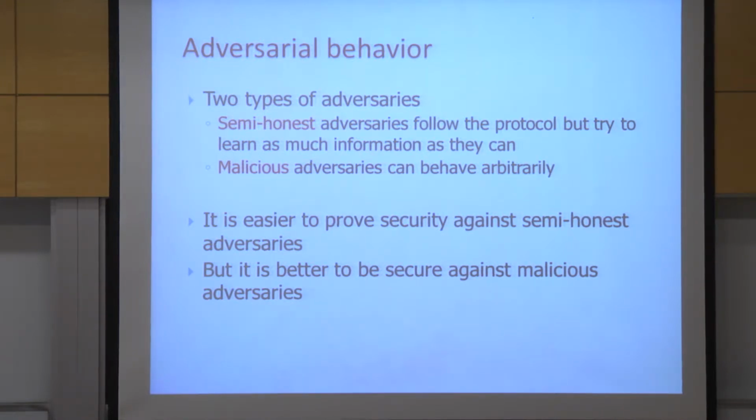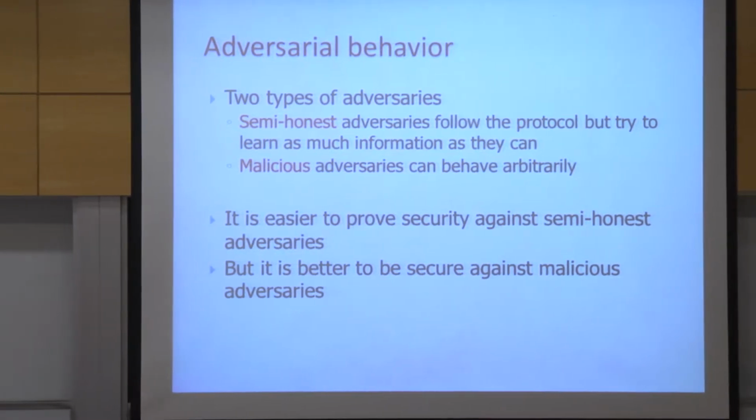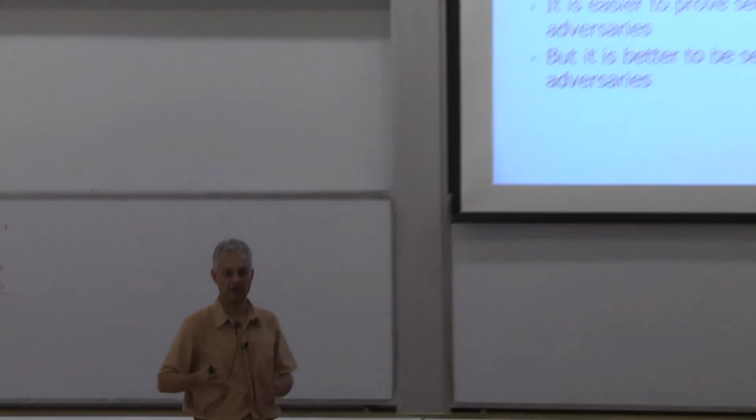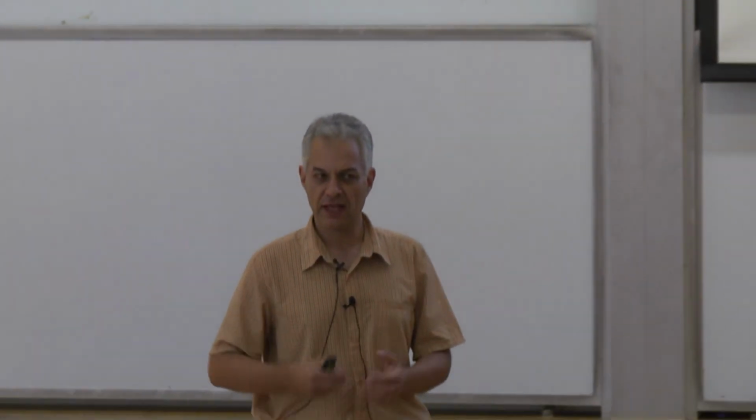Obviously, it would be easier to prove security against semi-honest adversaries, just trying to prove that they learn nothing from what they see in the protocol. And think about Alice and Bob, the millionaires problem. Even if we know that the parties are going to follow the protocol, it's unclear how to let them compute who has a bigger input without revealing anything else.